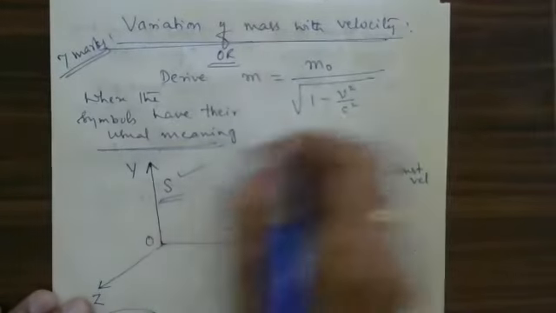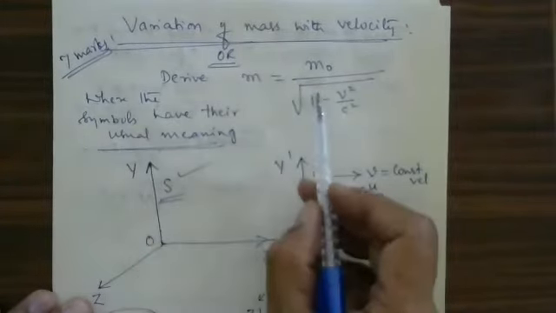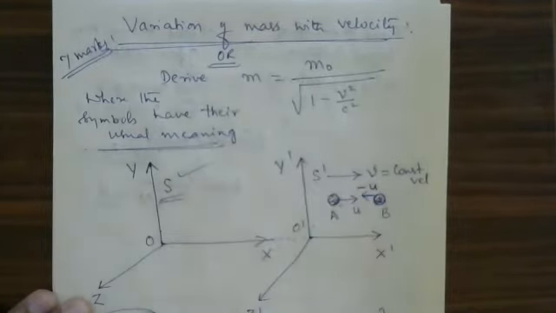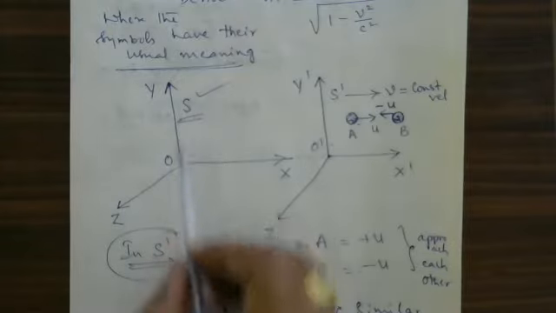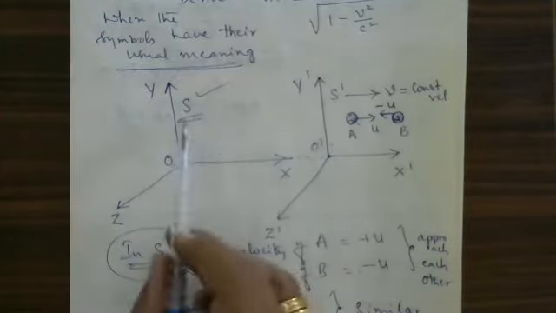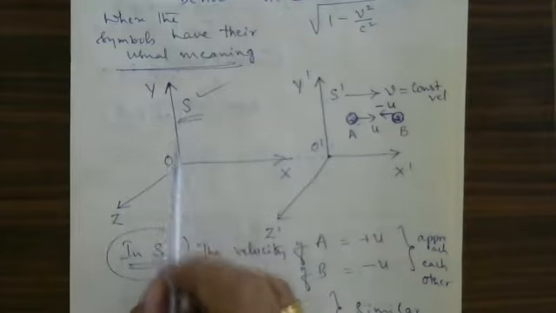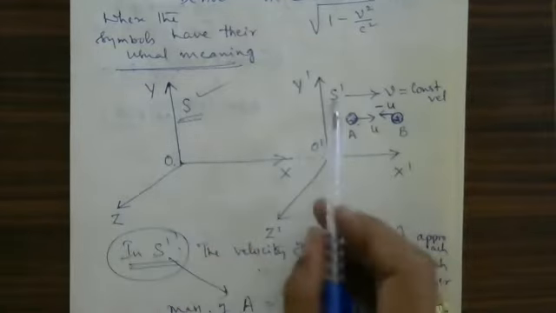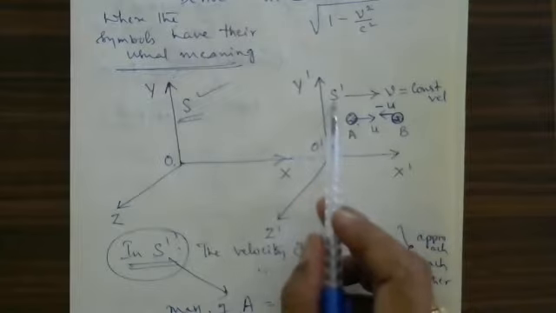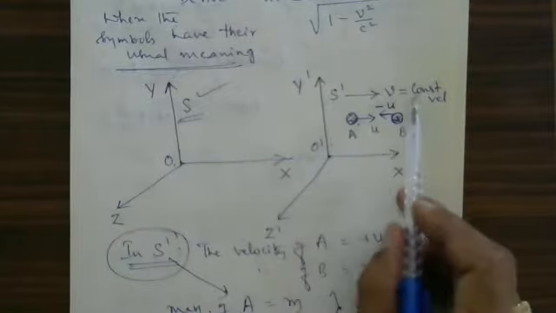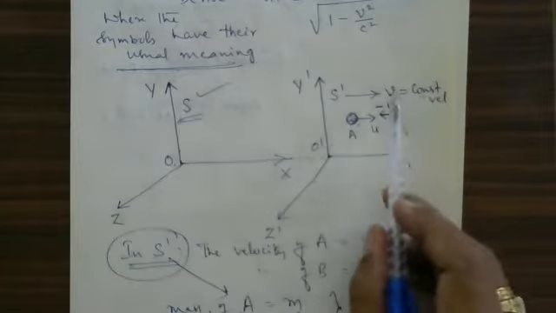So, variation of mass with velocity. We had to derive this equation: m is equal to m naught divided by square root of 1 minus v square by c square, where the symbols have their usual meaning. For that purpose, I have chosen the two frames of reference, S and S dash. S has coordinates O, X, Y, Z. S dash has O dash, X dash, Y dash, Z dash. And S dash is a frame which is moving along the common x-axis with a constant velocity v.